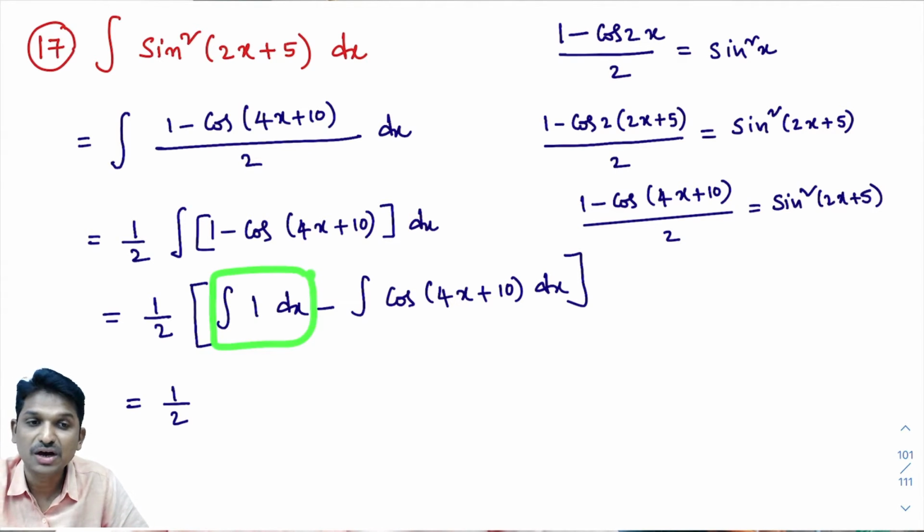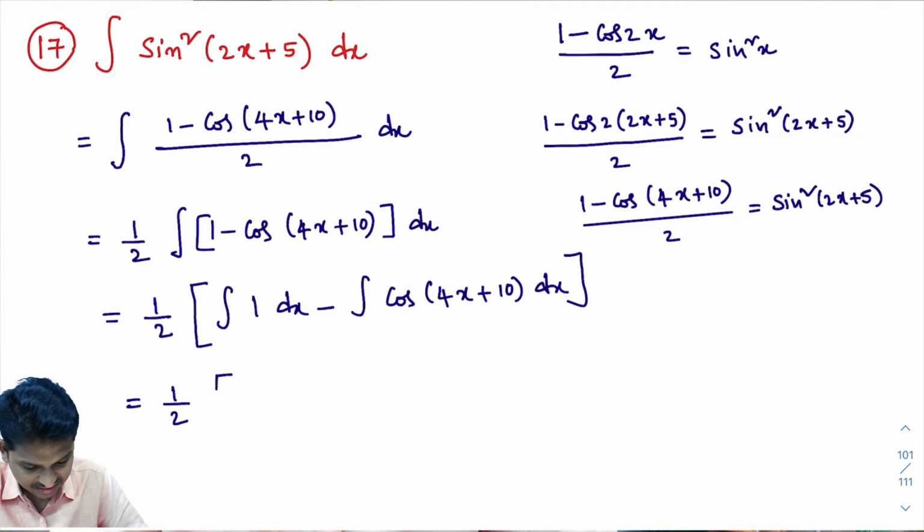You know this formula. Integral of k dx, k is a constant. In first class you learned this formula: integral of k dx is kx plus c. Integral of 1 into dx is 1 into x, that is x plus c. That plus c I'll write at the end.